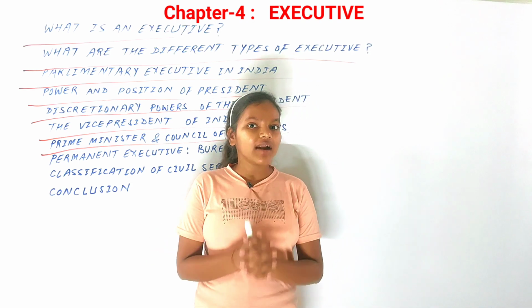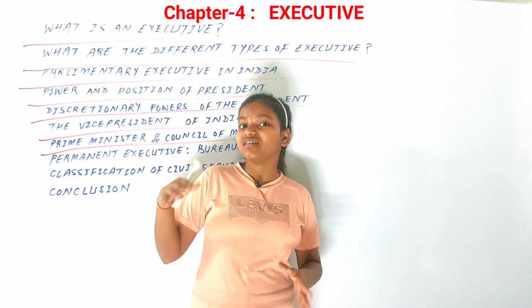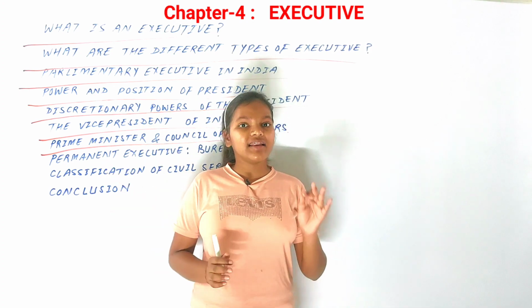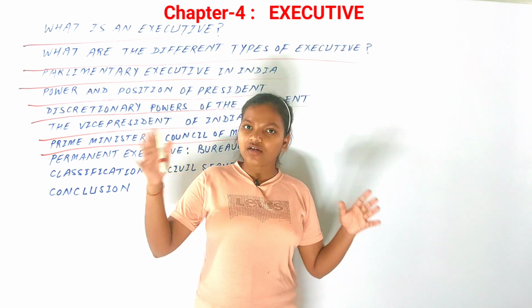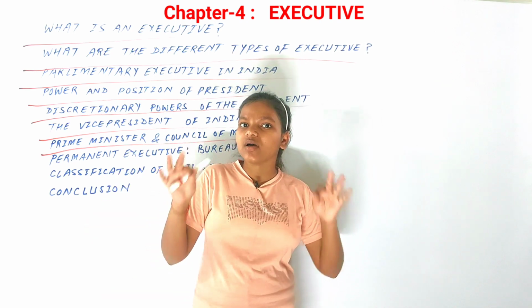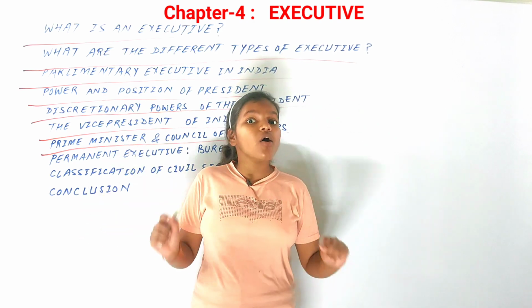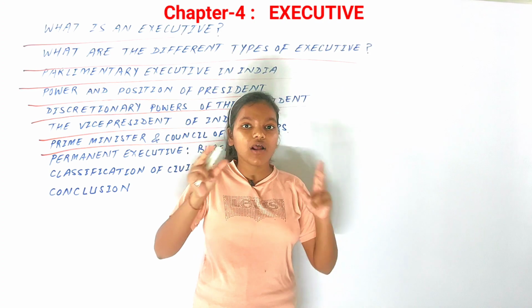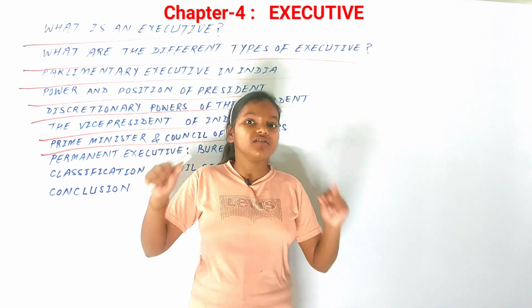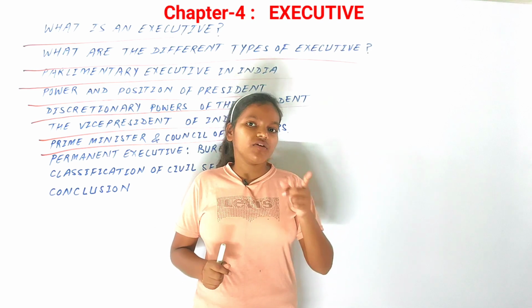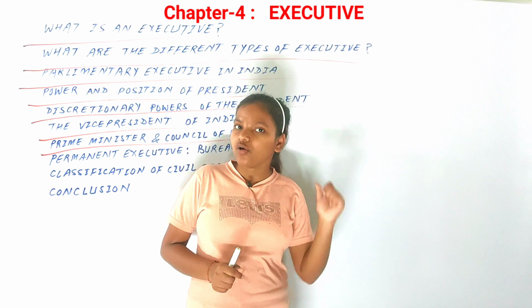In India, we see that the Council of Ministers has a sense of collective responsibility, that is, they are bound by collective responsibility. So if there is a Council of Ministers and the Lok Sabha has no confidence in one of its ministries, then the whole Council of Ministers has to resign, has to be dissolved, because one ministry has lost the confidence of the Lok Sabha.